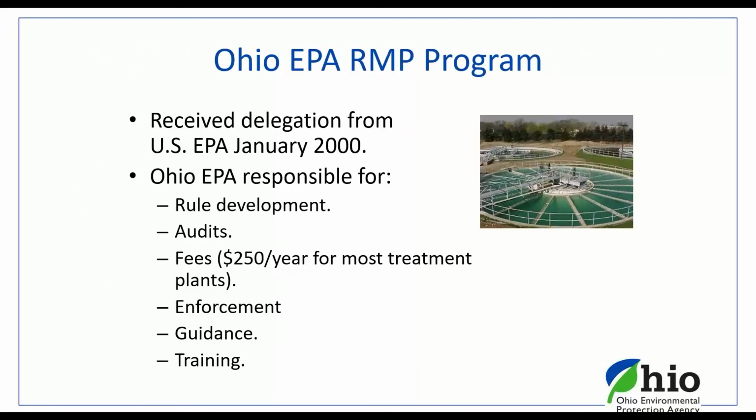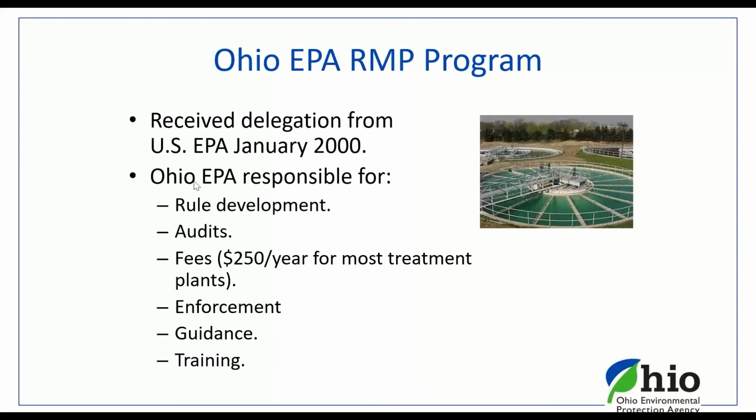Now, for Ohio EPA, we have an RMP delegated program here in Ohio. We received it in January 2020. What does that mean? That means in Ohio, we basically administer the RMP program for the state. We develop rules, we do audits, we do inspections. We do have a fee schedule in place that pretty much just supports the cost of running the program. We can do enforcement, but we prefer to focus on getting the RMP and getting that facility in compliance. We have a lot of guidance, and we can provide training.